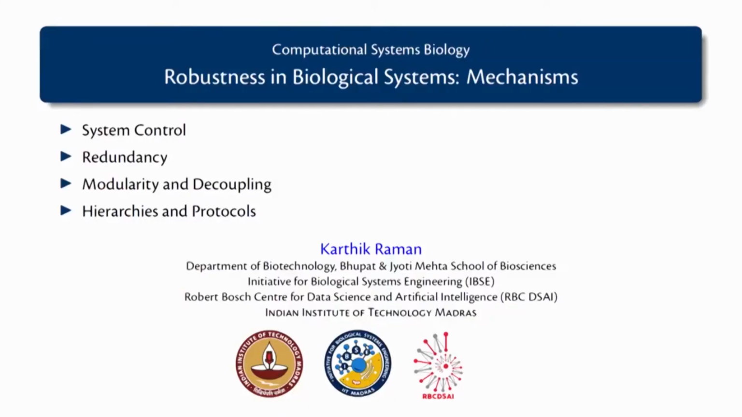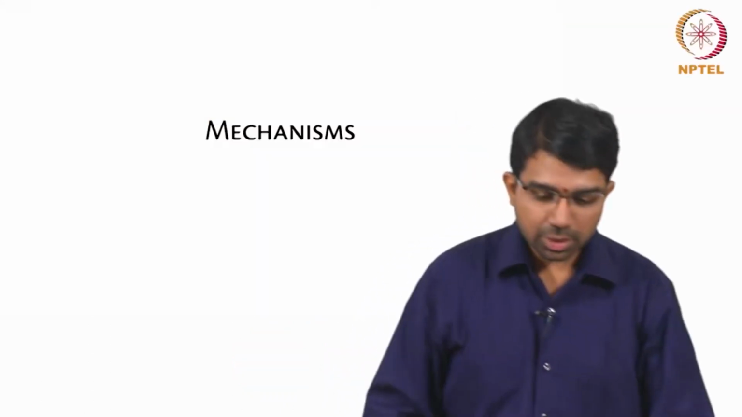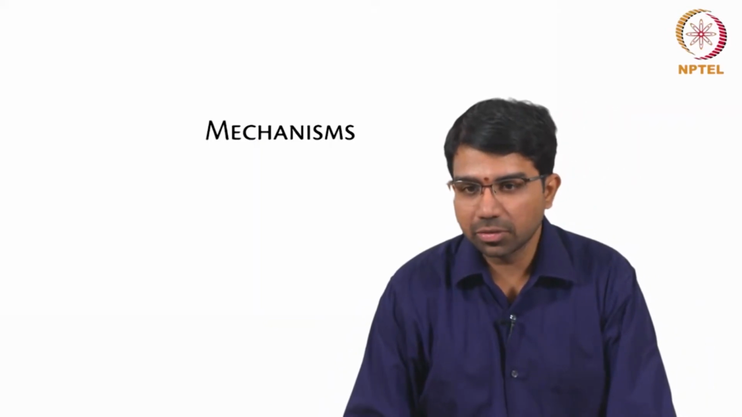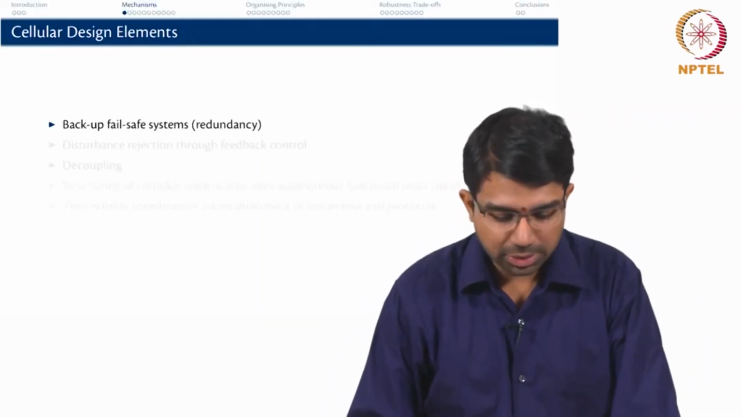Today's lecture we will continue with our study of robustness in biological systems, and we will study the different mechanisms underlying robustness, namely system control, redundancy or diversity that contribute towards robustness, and modularity and decoupling, as well as hierarchies and protocols that are existent in biological systems that enable robustness. So, let us continue looking at the mechanisms for robustness in biological systems.